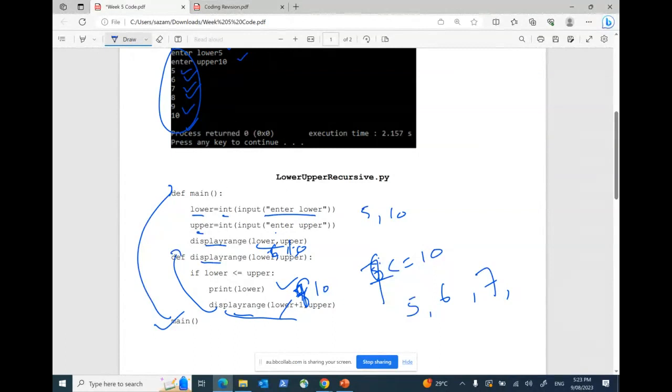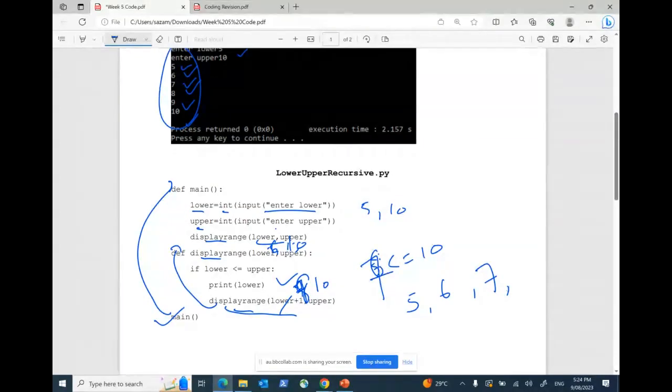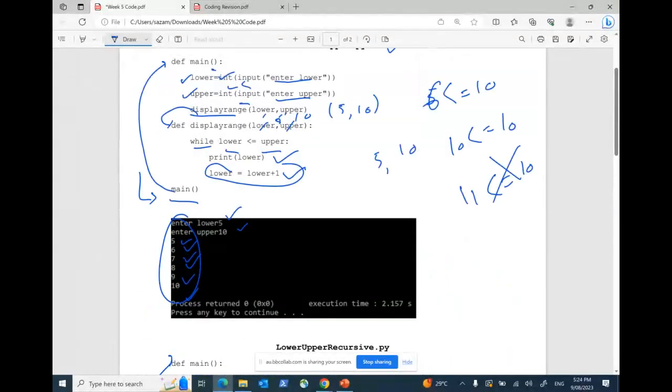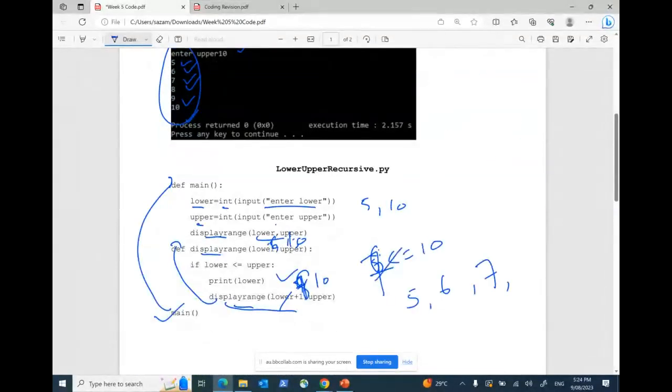So every time, I'm calling the same function, and whenever I'm calling the function, I'm just incrementing the value of lower, and I'm checking the value of lower with the upper. As long as lower is less than upper, I'm printing the value of lower. So this is one small classic example of using a recursive function. I mean, this is one way you have done it. This is another way you have done that as well.